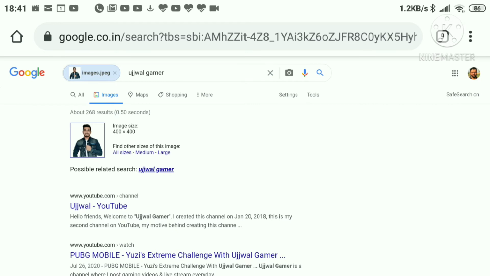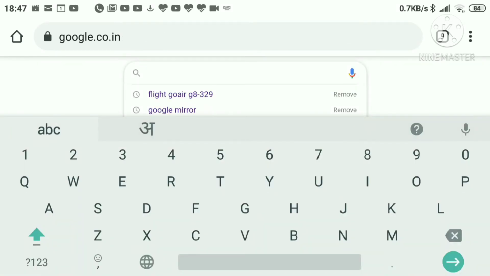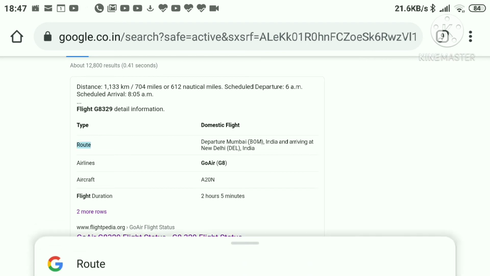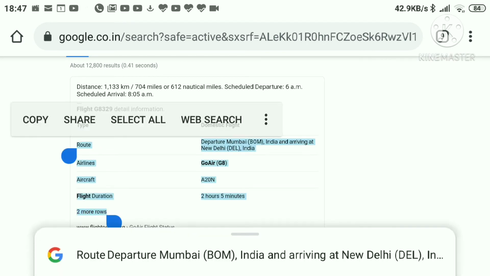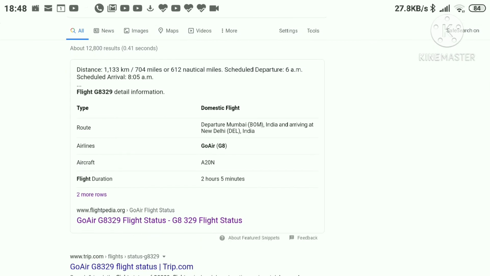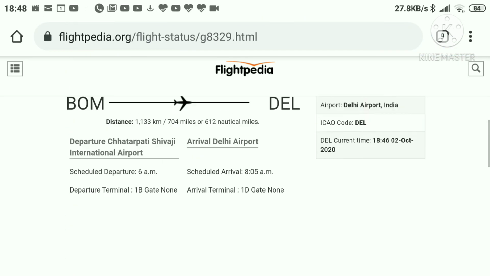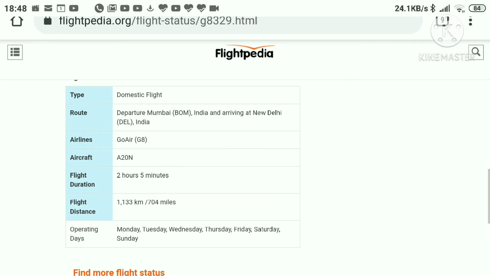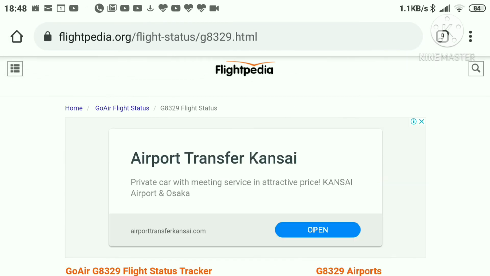Guys, if you want to know the status of your flight, just go to Google and type your flight details in the search box, and Google will give you the status of your flight. This trick is amazing if you want to travel by flight and know the status of that flight.